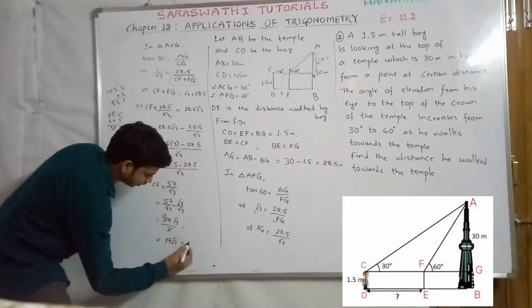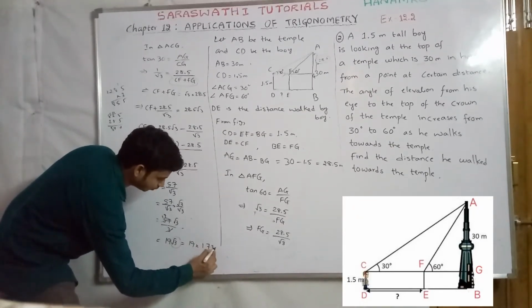We can substitute the value of root 3 here. So 19 into root 3 value, which is 1.732.